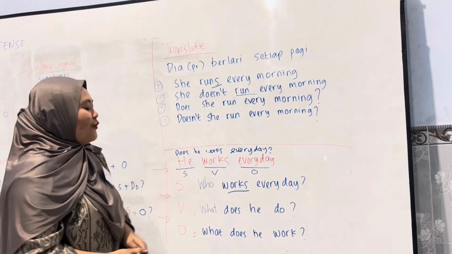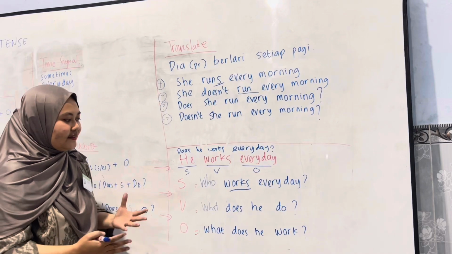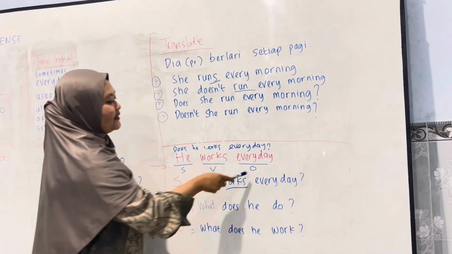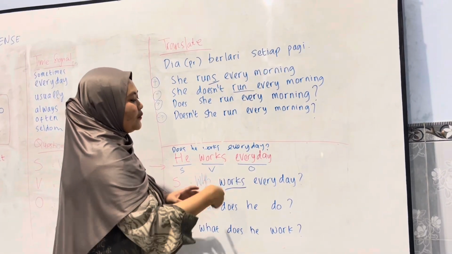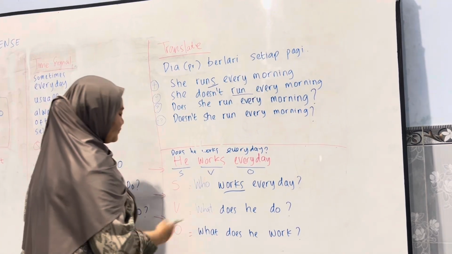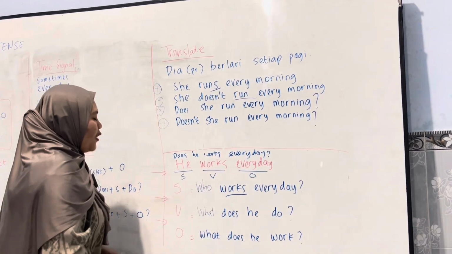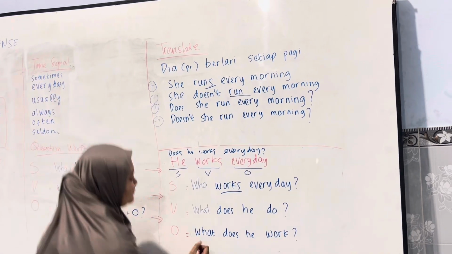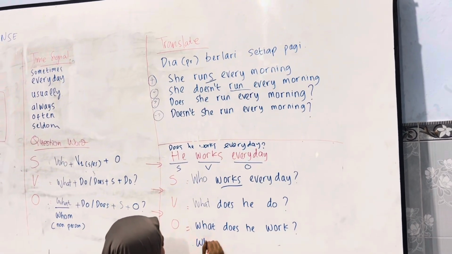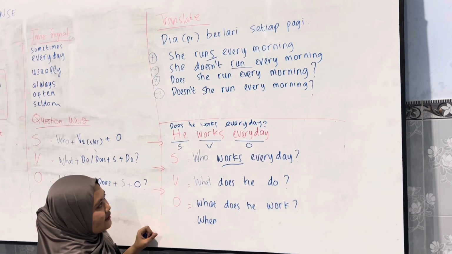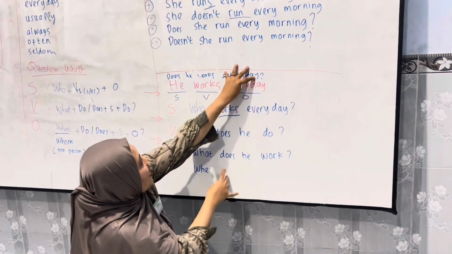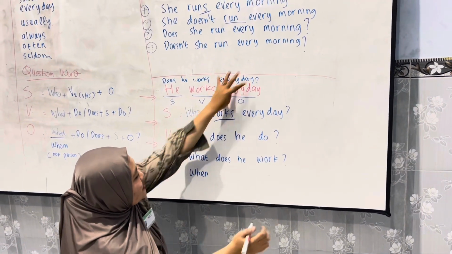And when we want to know about the object, here it is an adverb of time. Because it is an adverb of time, we use when to make the question word. When does he work?